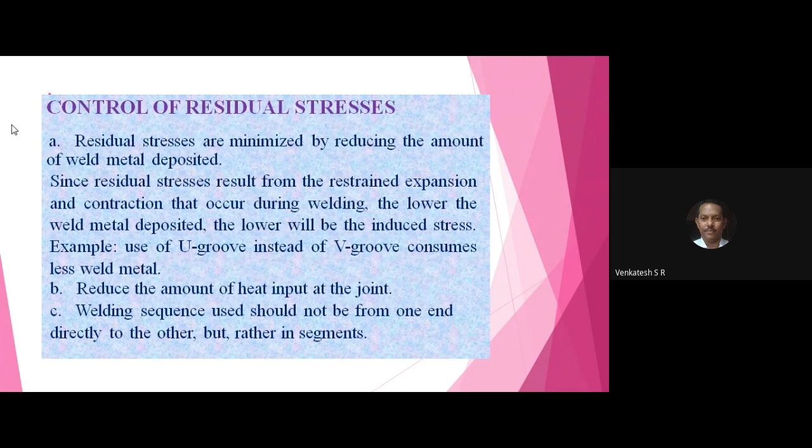Next line, write down subdivision B, reduce the amount of heat input at the joint. Reduce the amount of heat input at the joint.